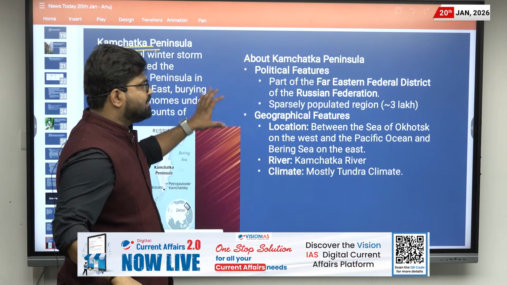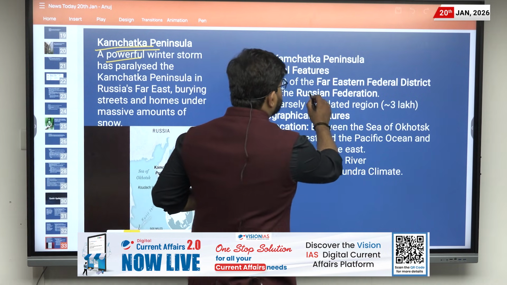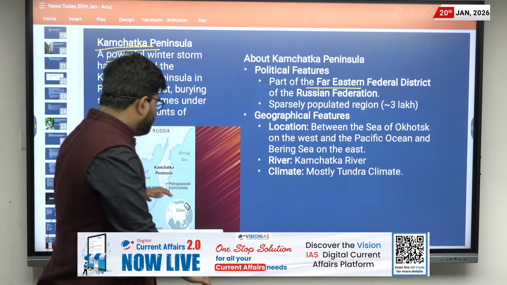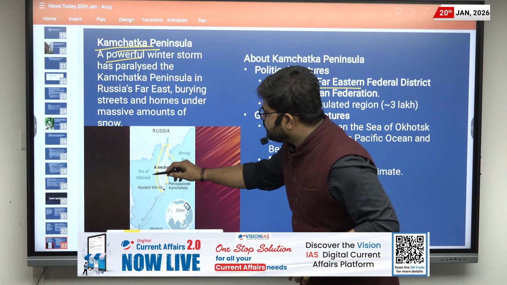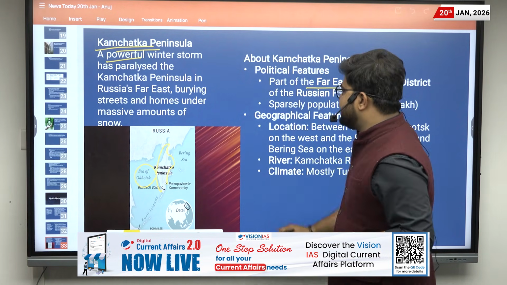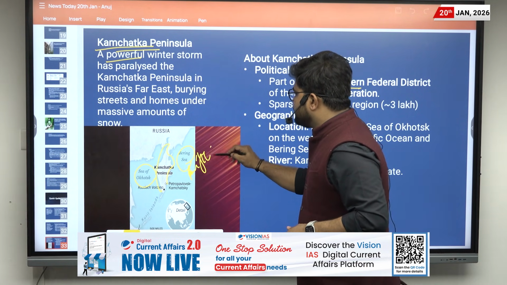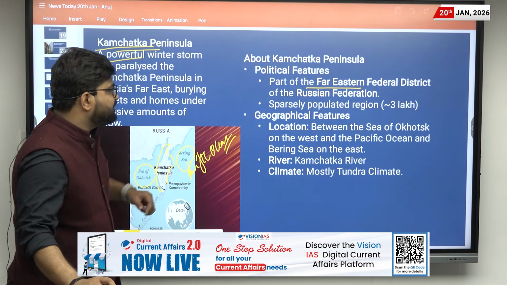So here we will be discussing this peninsula, basically where it is located. It is located in the Far Eastern Federal District of the Russian Federation. If we look at the map, it is located here, and to the west of it is the Sea of Okhotsk, and in the east it is the Bering Sea in the Pacific Ocean. Then what are its geographical features?